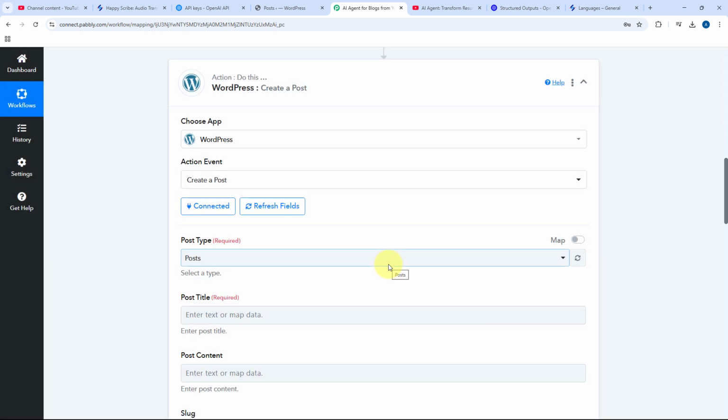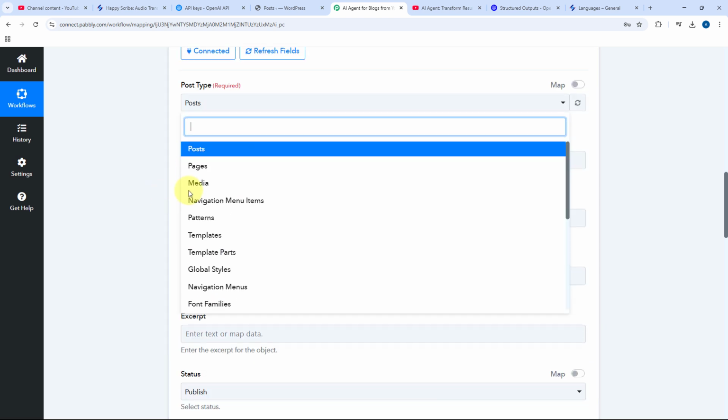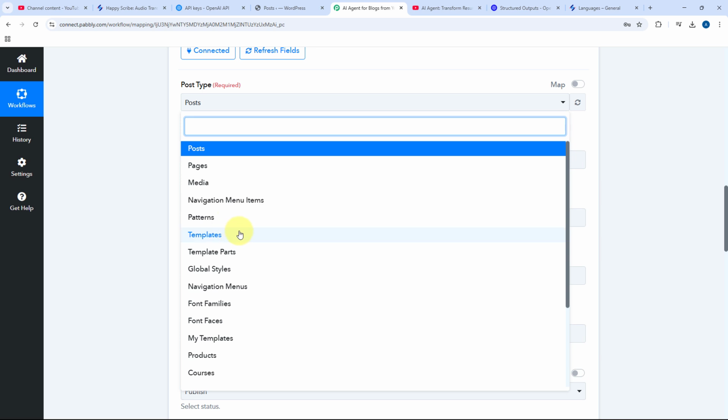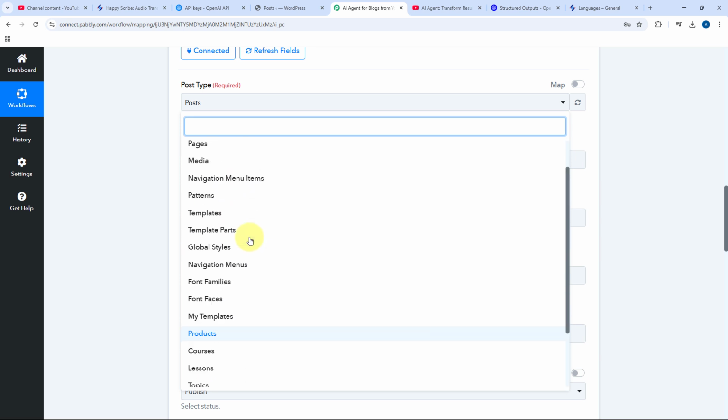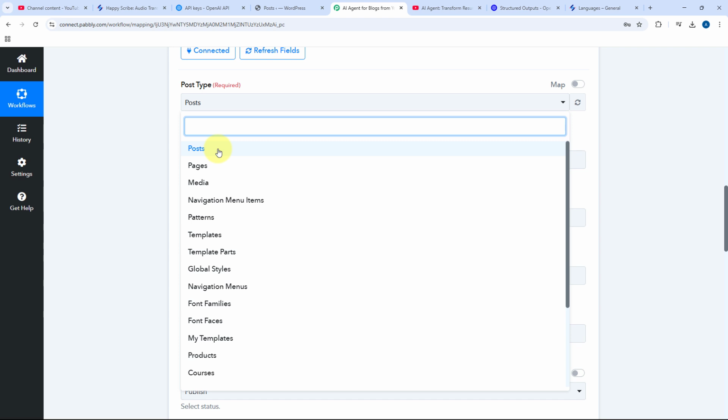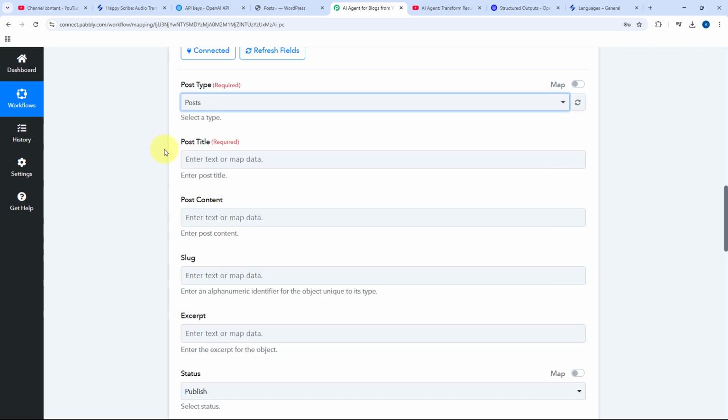After making the connection, the first thing it asks us is the post type. So here in this dropdown, you can see a list of different types of posts which we can create using this action on WordPress. We want to create a simple post over here, so I'm selecting post over here. Then it is asking us for the post title and the post content.